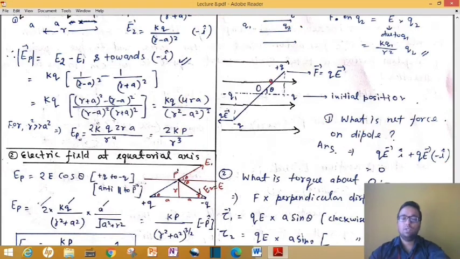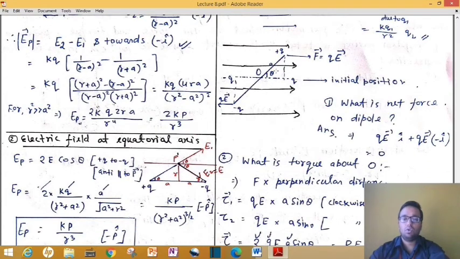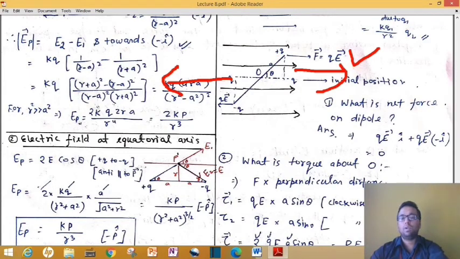But if I ask you, is there a net torque, or is torque also 0? I mean to say, this dipole will not go towards the left or towards the right, meaning its translational motion is 0. That is true. But is its rotation 0 or not? Or will it rotate? The answer is, it will rotate in the clockwise direction.